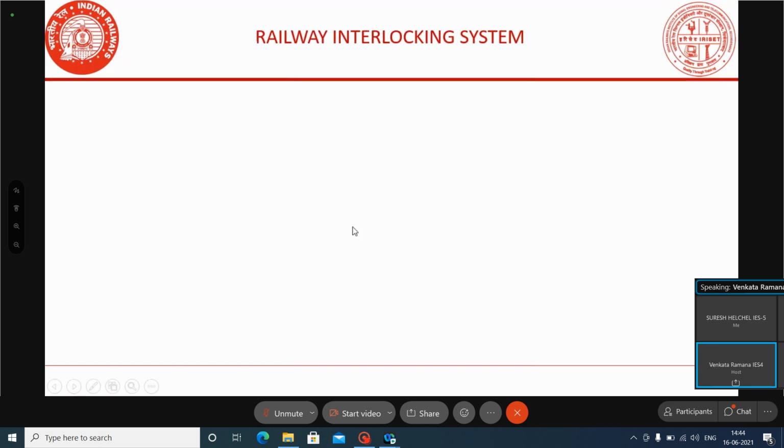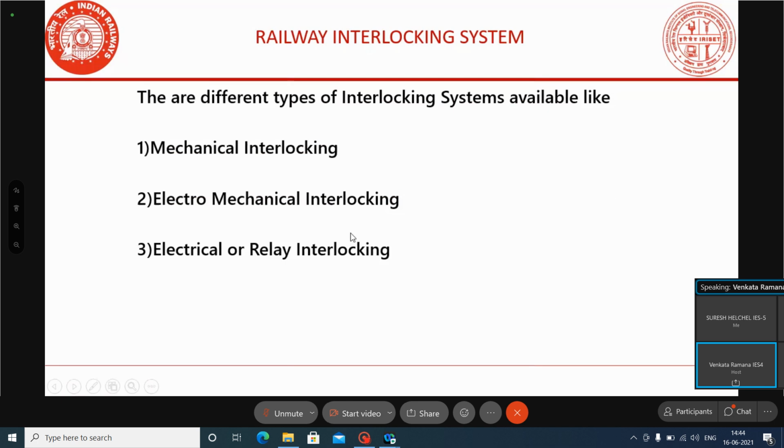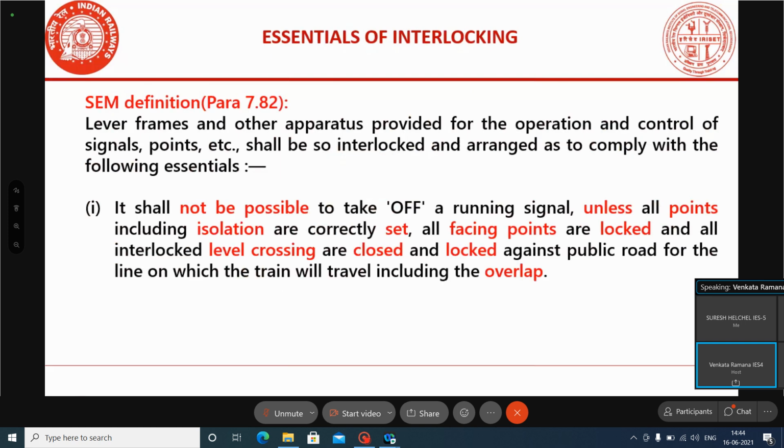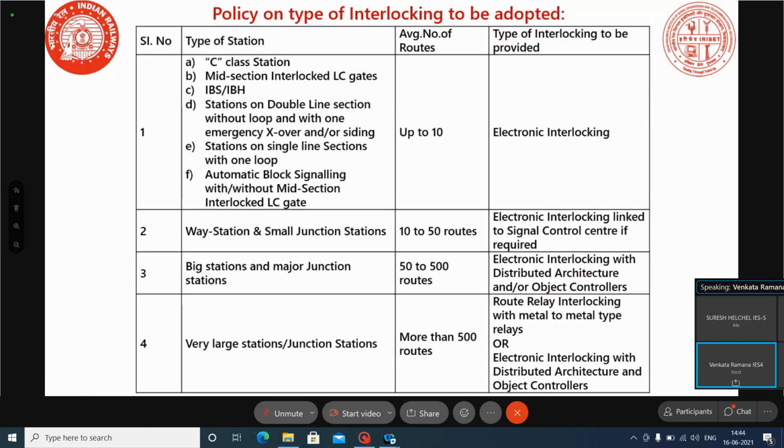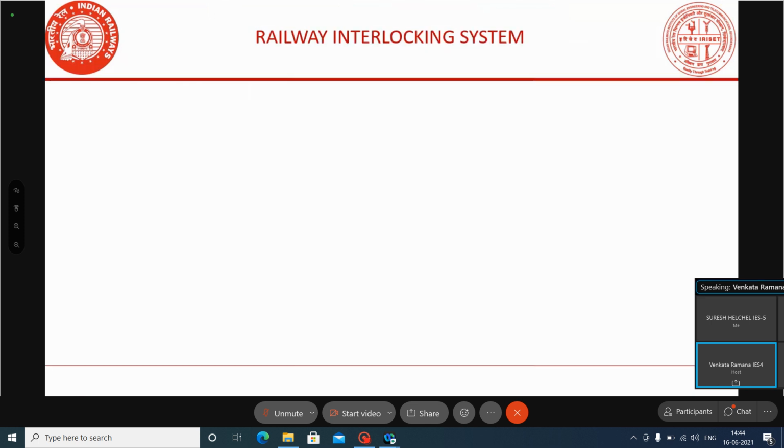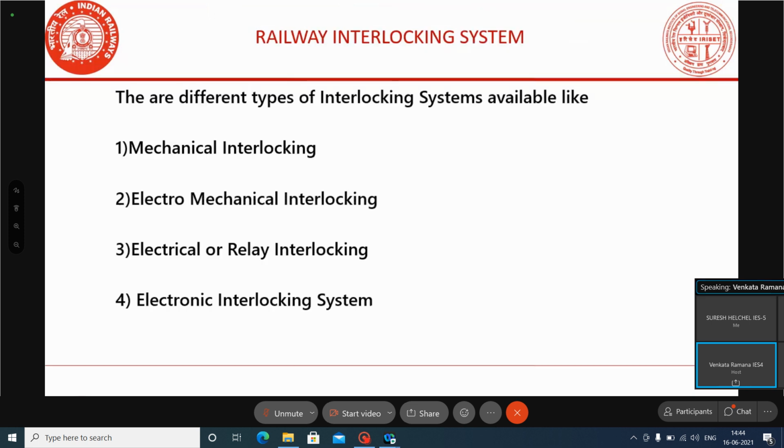Okay, in the last class, we discussed general things like the types of interlocking available in the railway system. Next, we saw the policy on which type of interlocking is to be adopted at stations. We also discussed the different systems: mechanical, electromechanical, electrical, and electronic interlocking.